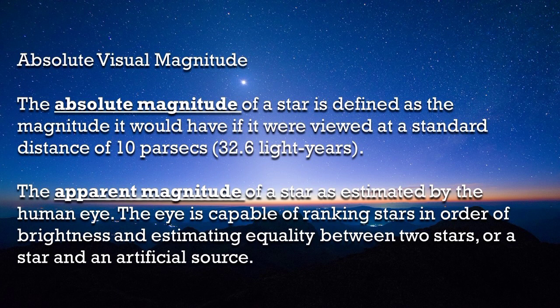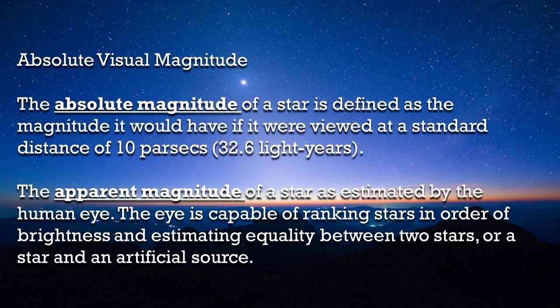The absolute visual magnitude of a star is defined as the magnitude it would have if it were viewed at a standard distance of 10 parsecs or 32.6 light years. The apparent magnitude of a star is as estimated by the human eye.